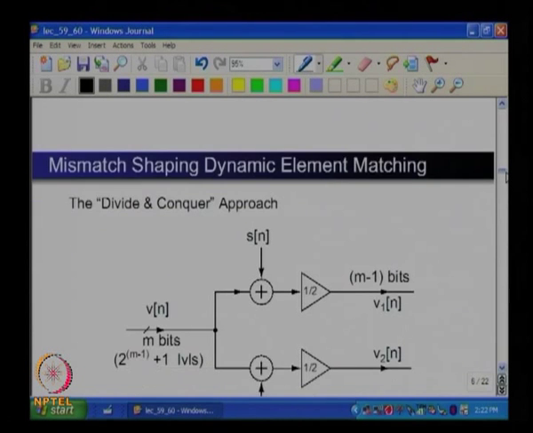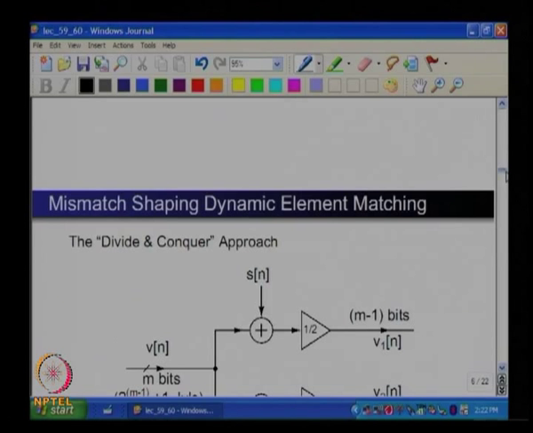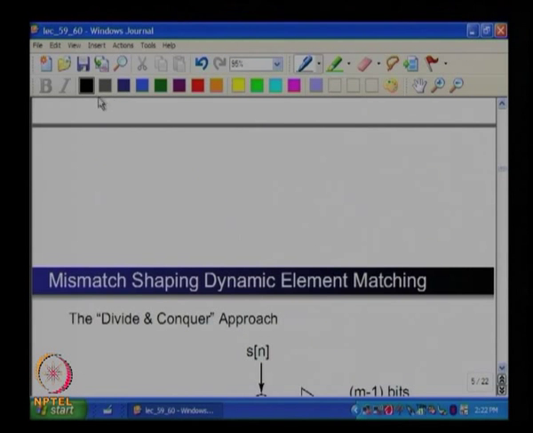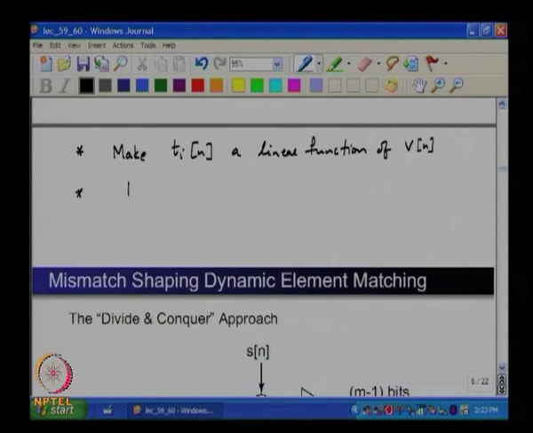All right. So, one way of doing this: the aim, therefore, is to make each thermometer drive waveform a linear function of V, that is, T_i[n] minus V[n] by (n_level minus 1).